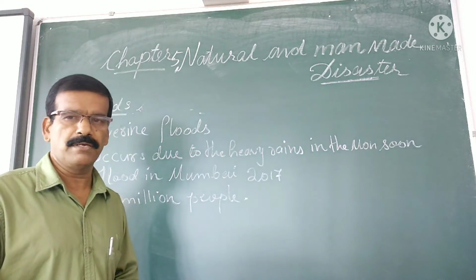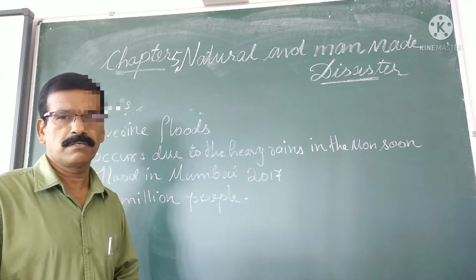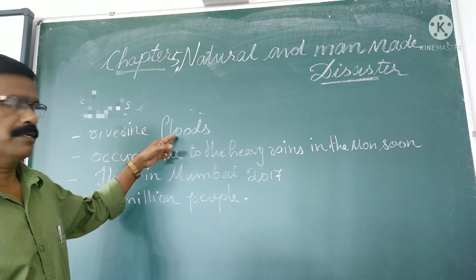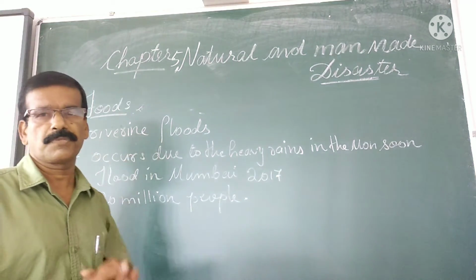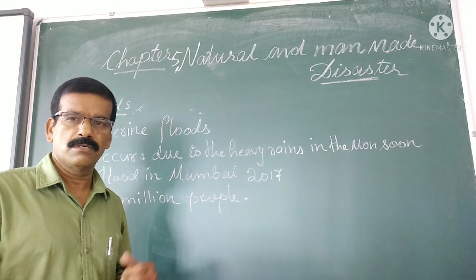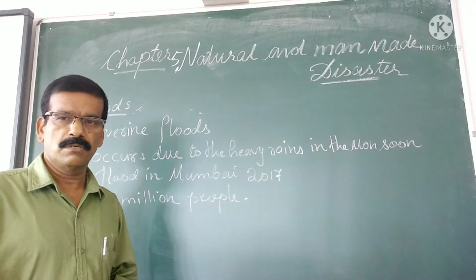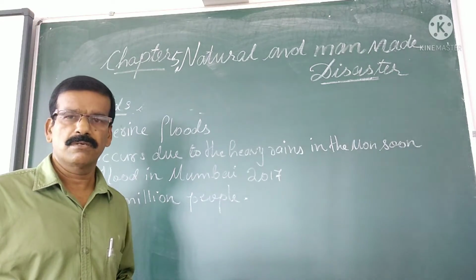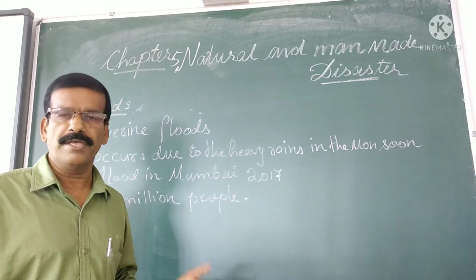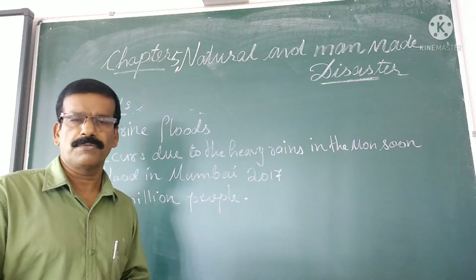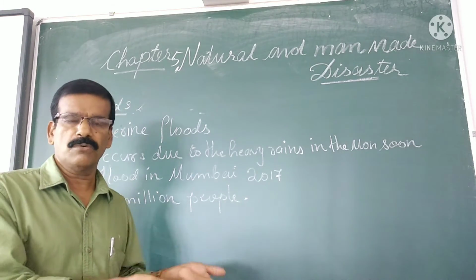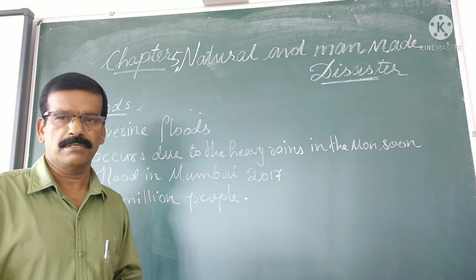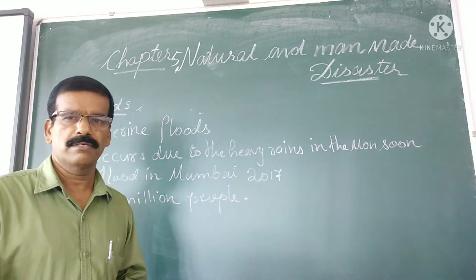Floods are mainly caused by the overflowing of rivers in the monsoon. This is known as riverine flood. Have you seen the word riverine flood? Due to the southwest monsoon, most of the rivers in the country are flooded and bring a lot of destruction to the low-lying areas in the northern part of the country. It also brings a huge loss to life and property, and the top layers of the soil get washed away by the floods.